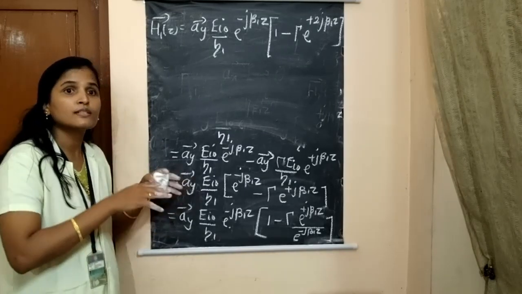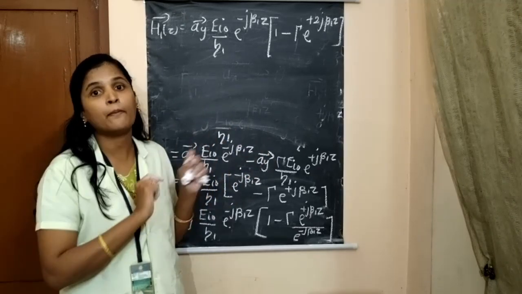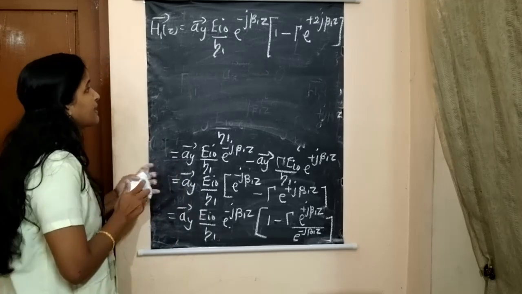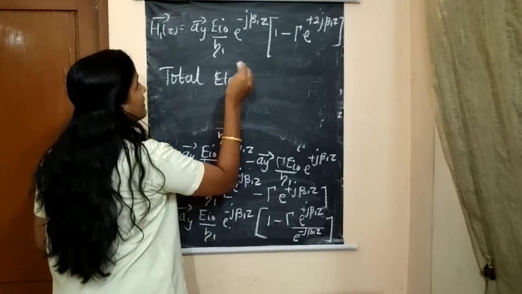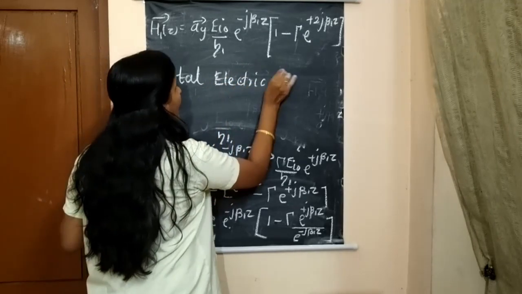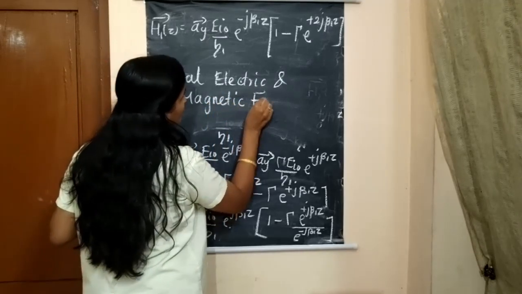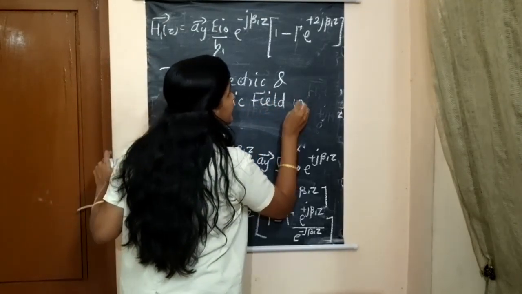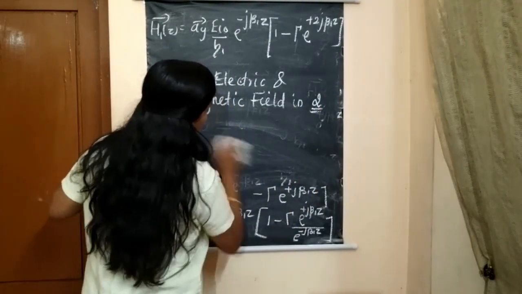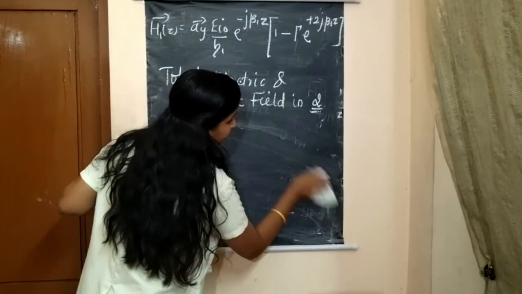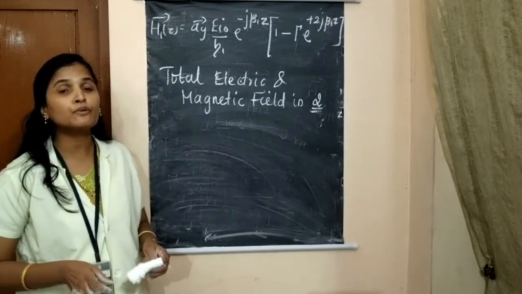Now, similar to that, we will find the total electric and magnetic field in medium 2 also. So let us write the total electric and magnetic field in medium 2. If we refer to the diagram, what waves are present in medium 2?